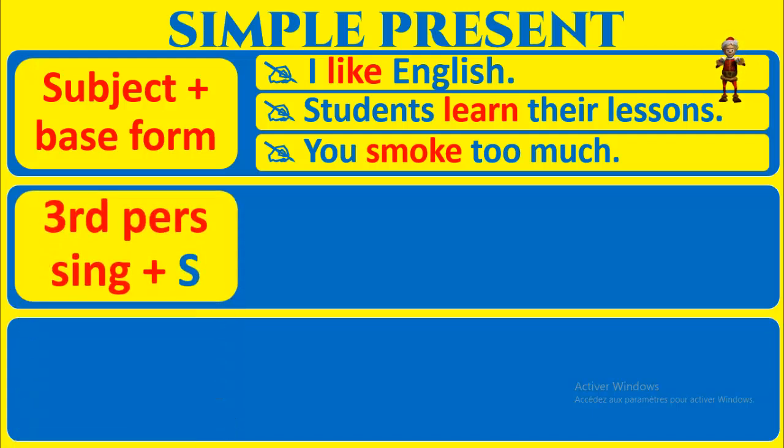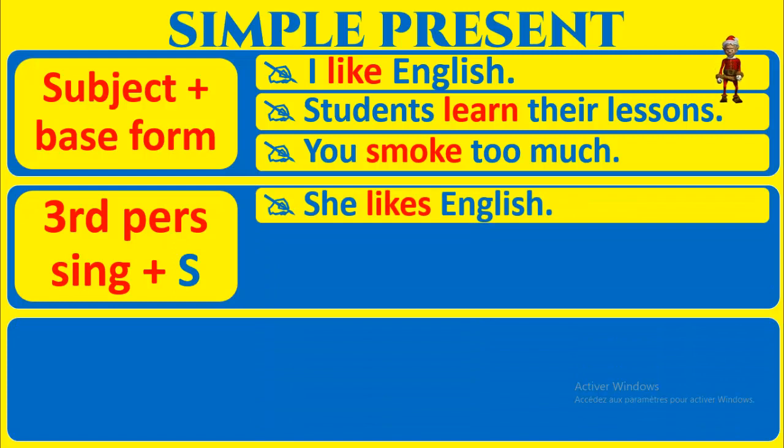Cependant, we add S at the third person singular. On va ajouter S à la troisième personne du singulier. C'est quoi la troisième personne du singulier? C'est he, she, it et leurs équivalents. So we add S at the third person singular. She likes English. Et le S est prononcé. Ce n'est pas comme le français. Ici, le S est prononcé.